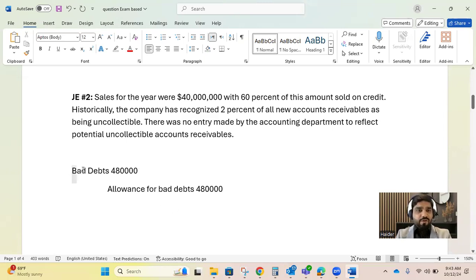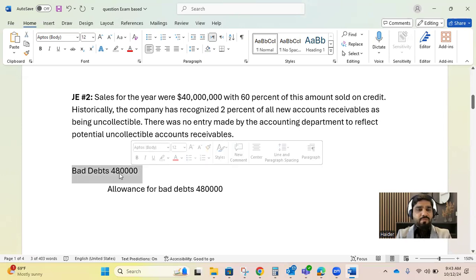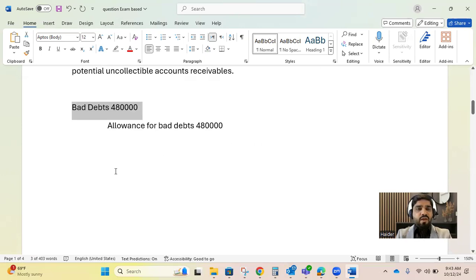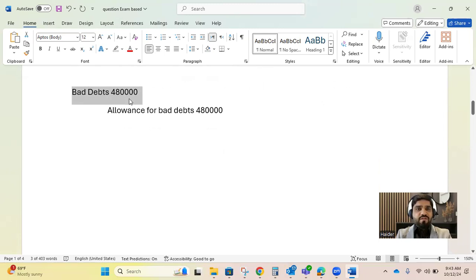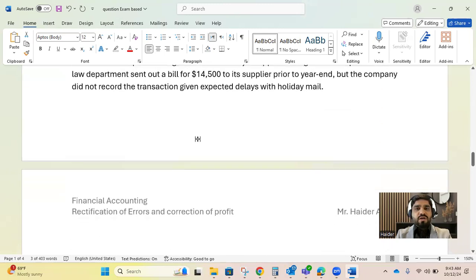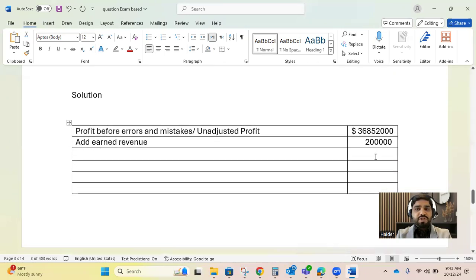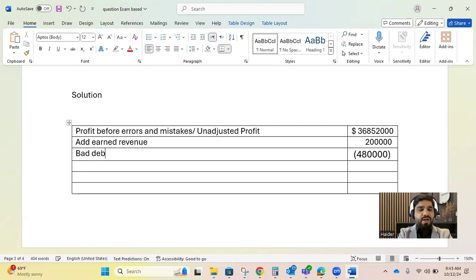Because of this entry, bad debts is going to be an income statement expense, and due to this expense increase, your unadjusted profit would decrease by 480,000. So I believe this is understood. Now, anything which is deductible should be shown in brackets. So I am just writing its description. Because of bad debts expense, our income would drop.